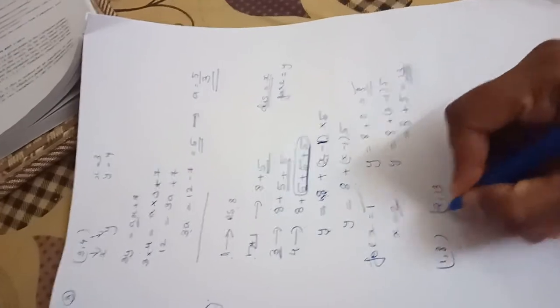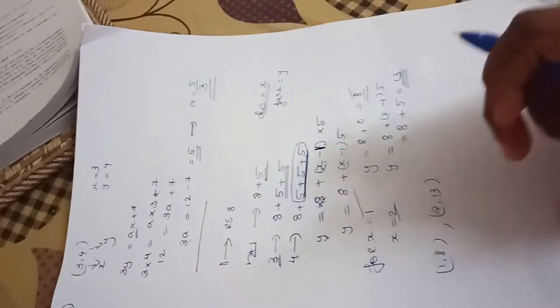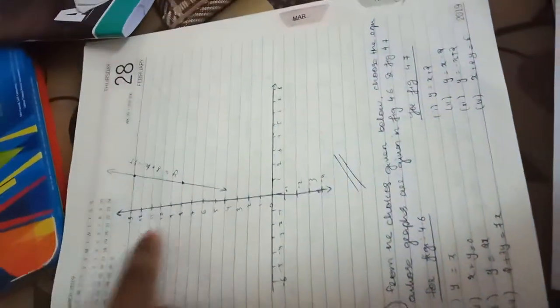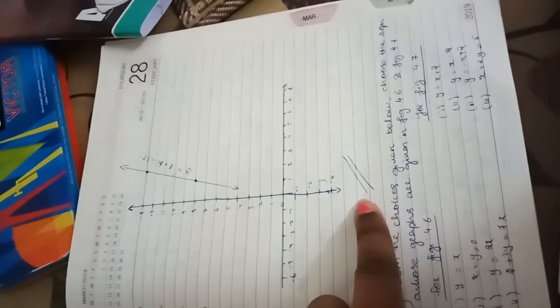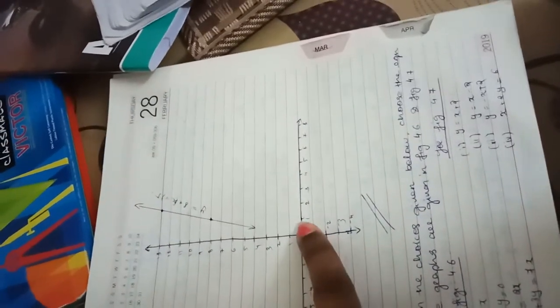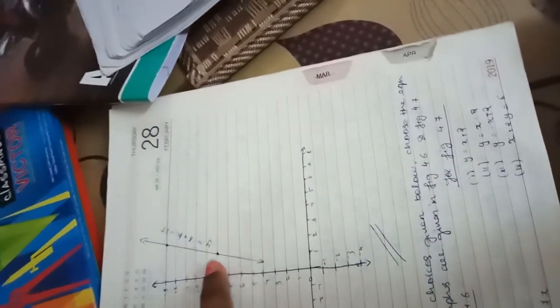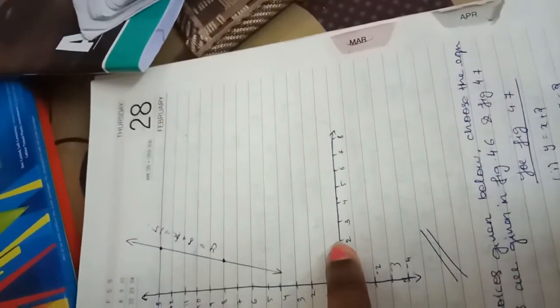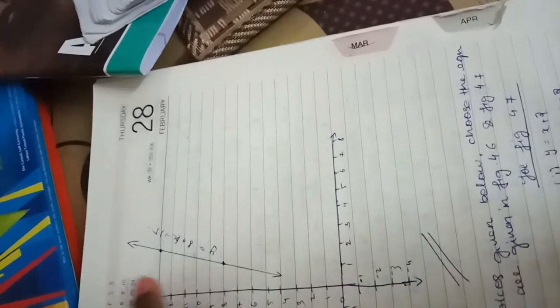If you are getting 2 points, then you can draw the line like this. This is the x-axis, and here it is the y-axis. After that, the first point 1 comma 8: x value 1 and y value 8. This is the point. Next is x value 2 and y value 13. This is the point.